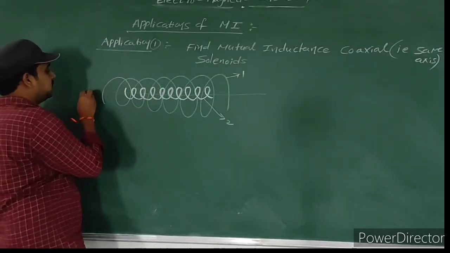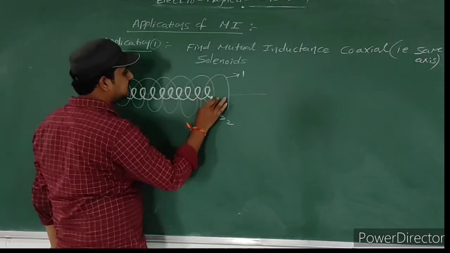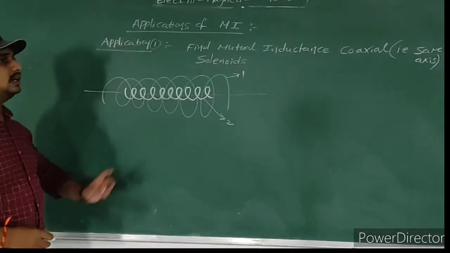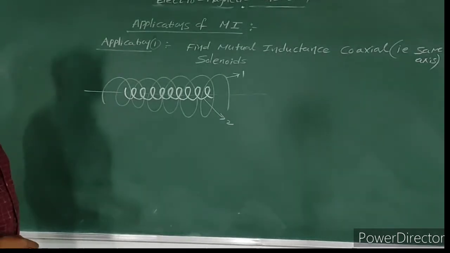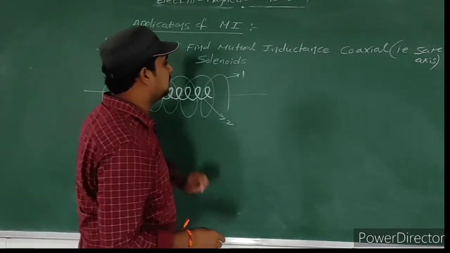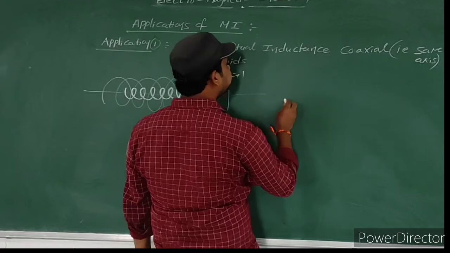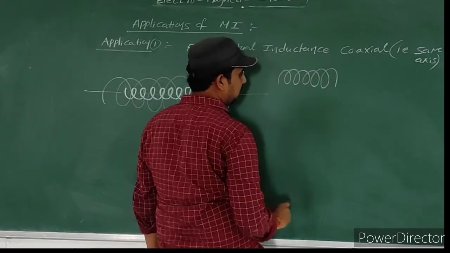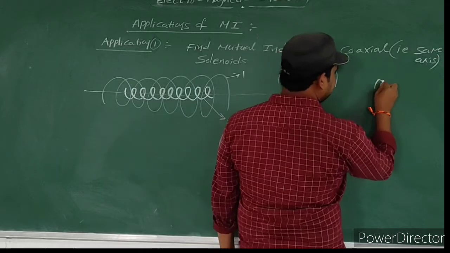Now observe carefully how the mutual inductance is developed between these two solenoids. I will discuss it now. Please observe carefully. For example, this is solenoid 1 I consider, and here it is solenoid 2.